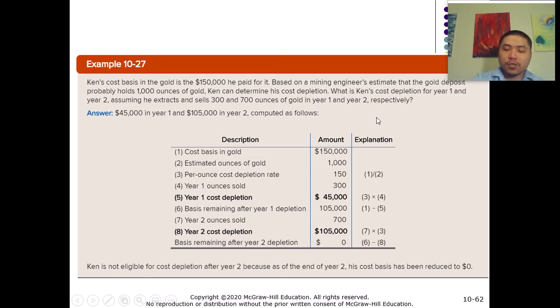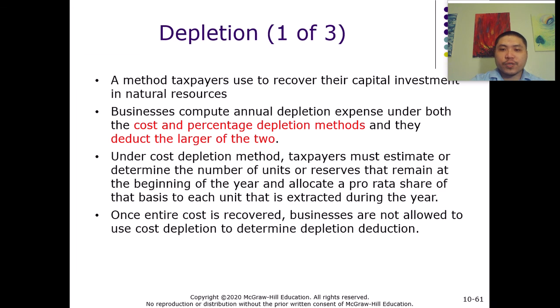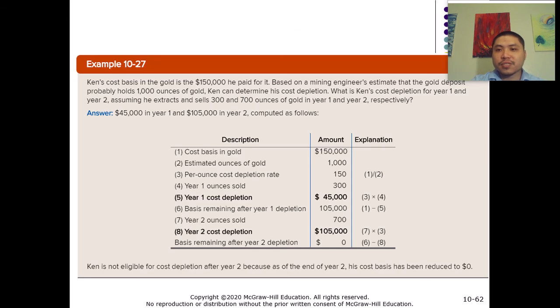So first of all, we already know the estimated units of resources in the reserve, which is 1,000 ounces of gold, and we know the cost basis of the whole mine, which is $150,000. So now we can calculate the tax basis for each ounce of gold, which is $150,000 divided by 1,000 ounces.